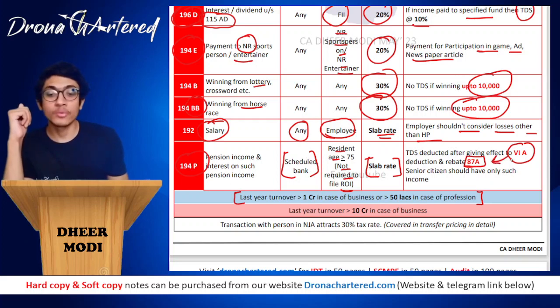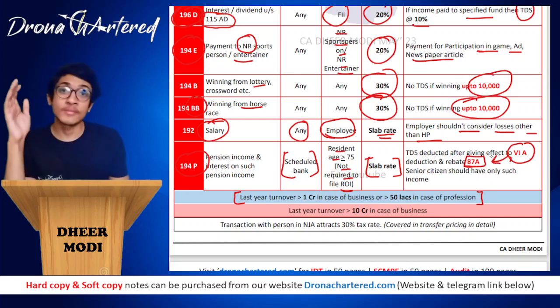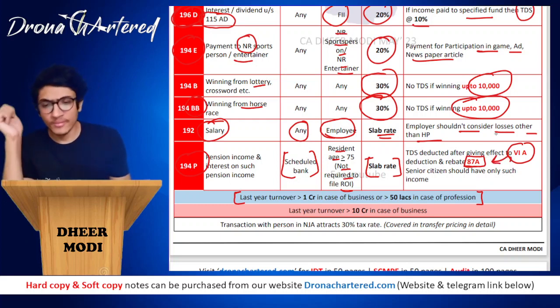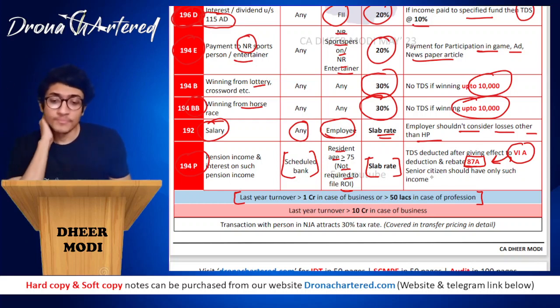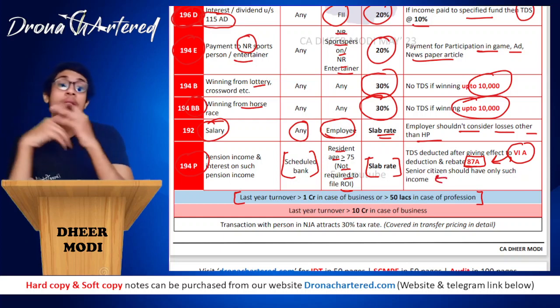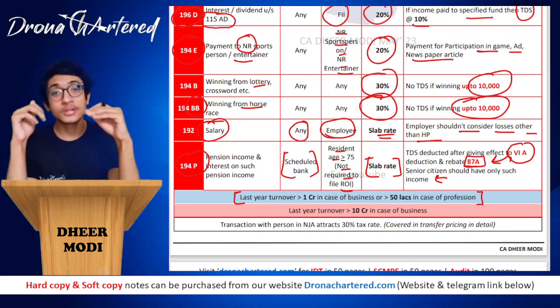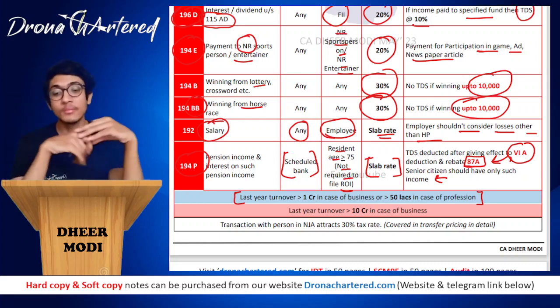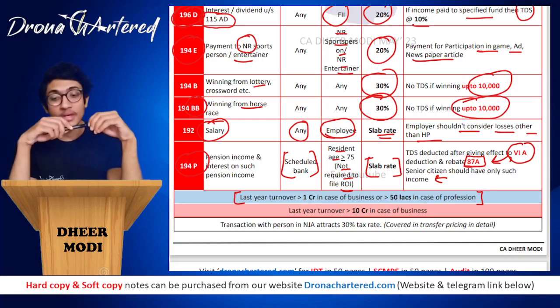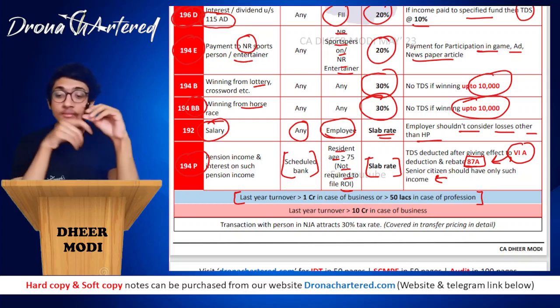So we have already done both of these. Your section 6A deductions, I uploaded the video the day before yesterday itself. And the 87A rebate also we have done. The senior citizen should have only such income. Only and only if the senior citizen has pension income and is earning some interest on this pension income, only then will section 194P become applicable. Clear? And that's how we are done with this chapter.